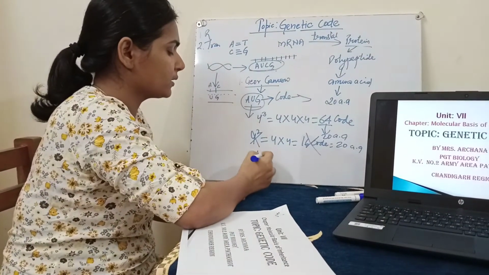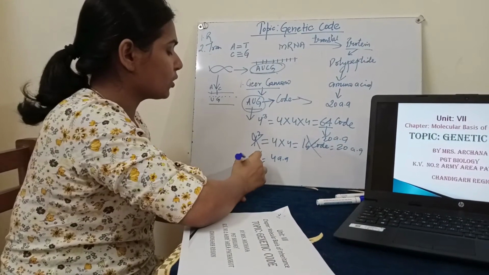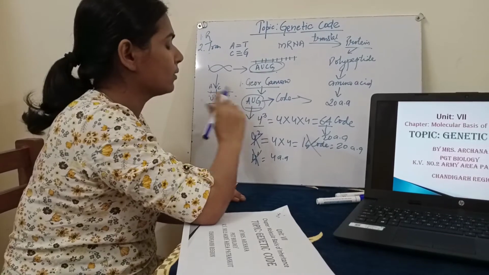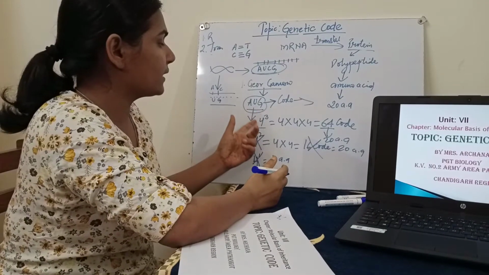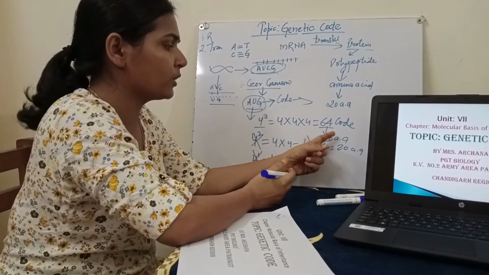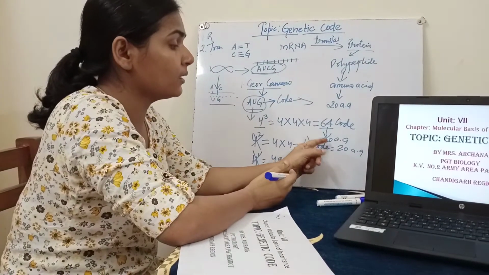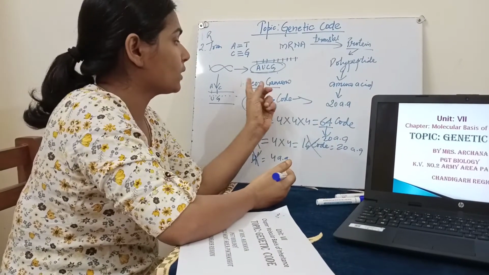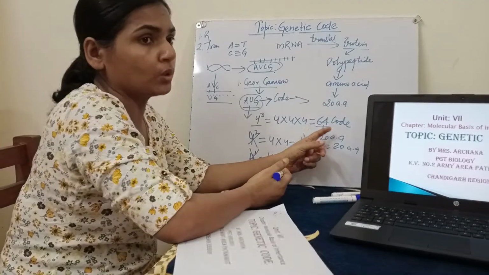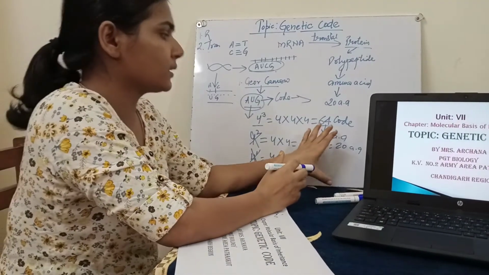We have 4 nucleotides, so only 4 amino acids will be possible. So this was also ruled out. And when we are taking 4 nucleotides at a time, 64 codes are possible, which can synthesize 20 different amino acids. Now the amino acids are only 20 and George Gamow has given 64 codes. So it was a very bold proposition. He has just proposed this concept.